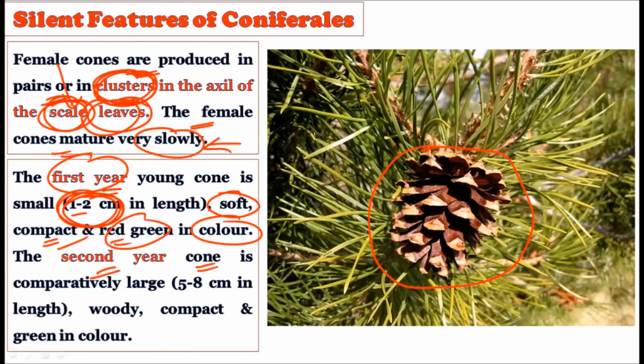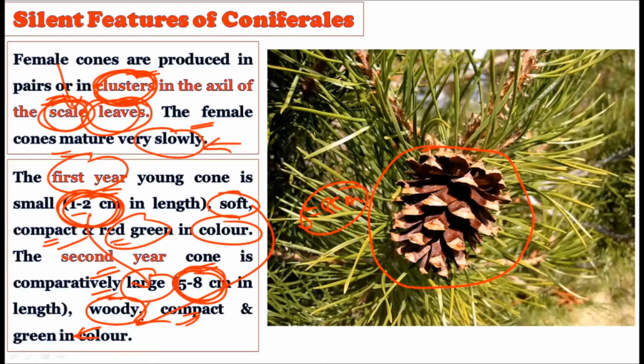While in the second year, the cone is comparatively larger, 5 to 8 centimeter in length, and it is woody, compact and green in color. The color changes, and from soft it becomes woody in nature, and the length changes from 1 to 2 centimeter to 5 to 8 centimeter. So in the first year of growth, the female strobilus is 1 to 2 centimeter only, soft and compact with red color. While in the second year, what is the nature of the female cone?